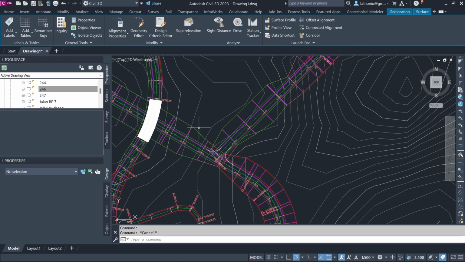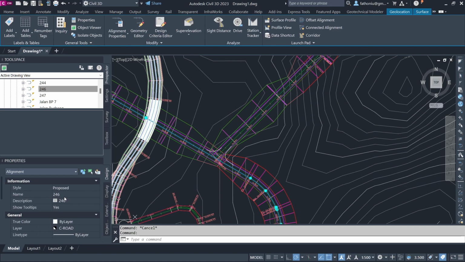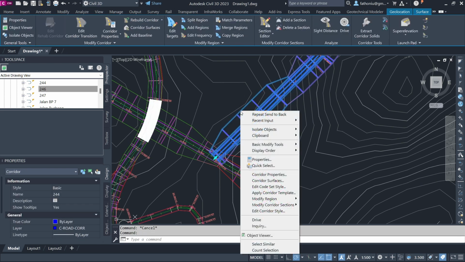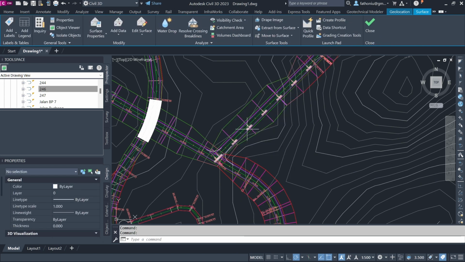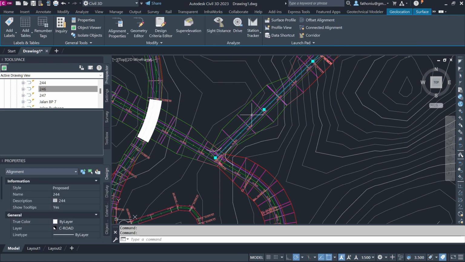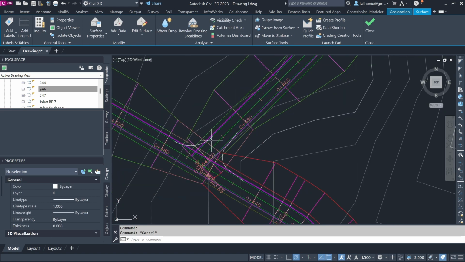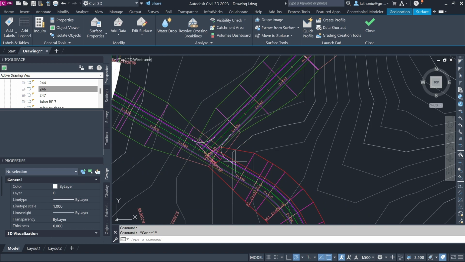So then you can access the alignment like that. So it is the alignment. When you select this one, then the properties show the style and the name of the alignment of the road here, which is 246, like that. So let's see this one as well. Right click, and then display order, send to back. Then you can access the alignment. So it's 244. We need this information later to modify the intersection.